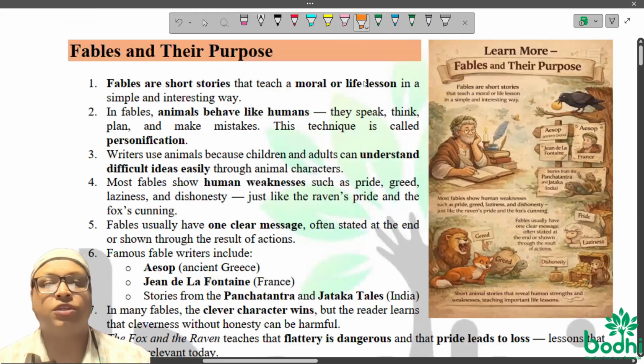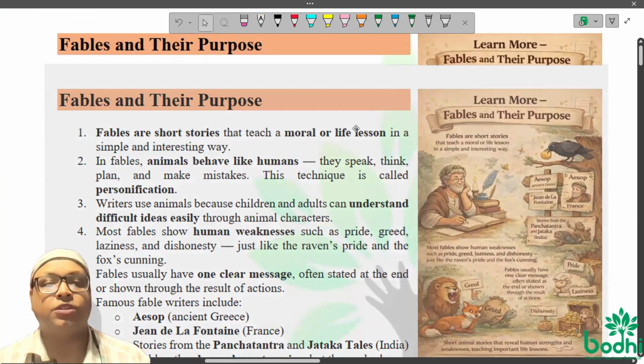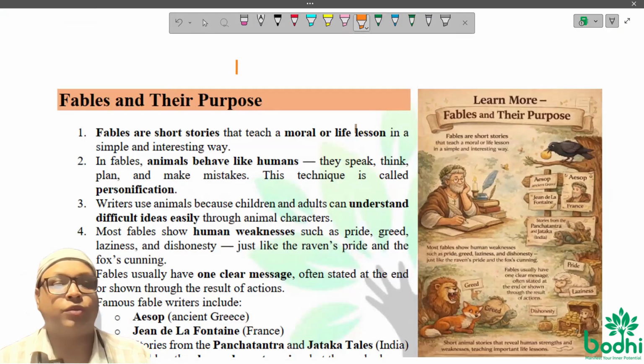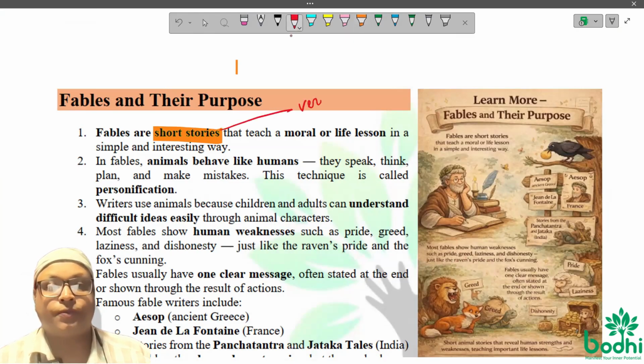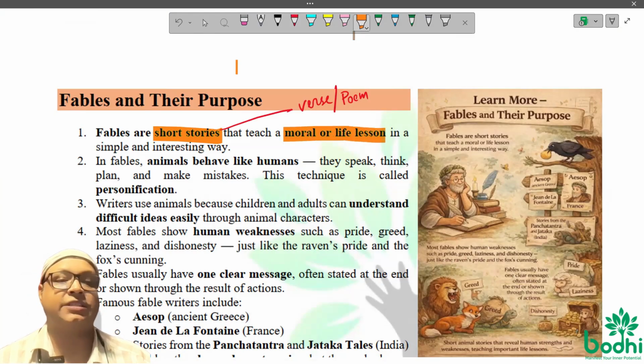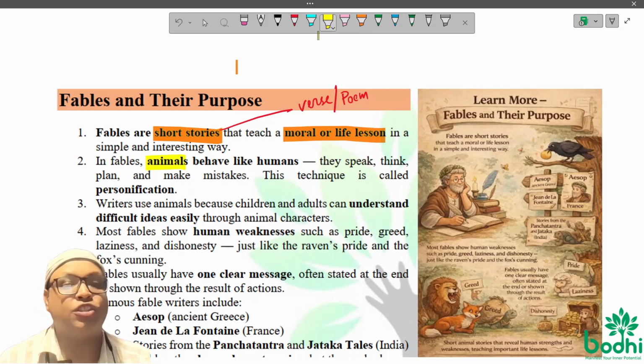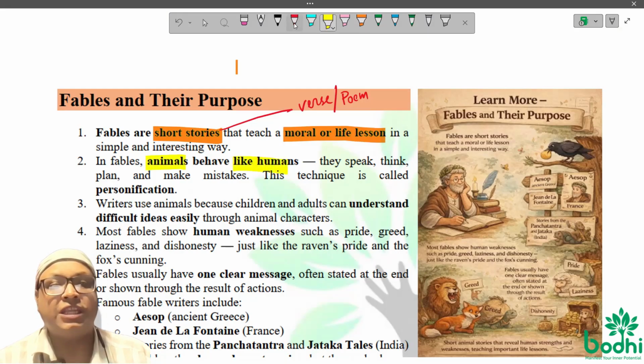Look at here carefully. We'll be talking right now about the fables. What are fables? What do we know about the fables? Fables are actually short stories which are put in the form of verse or poem, and this delivers actually moral life lesson, right? And in this kind of fables, now we will find animals behaving like humans. Like what?